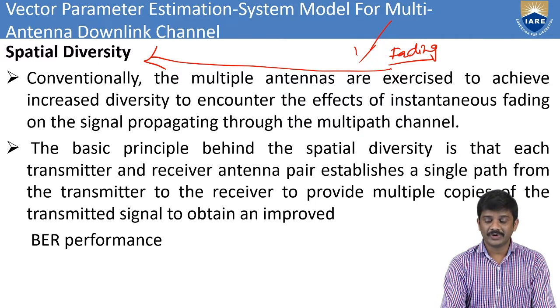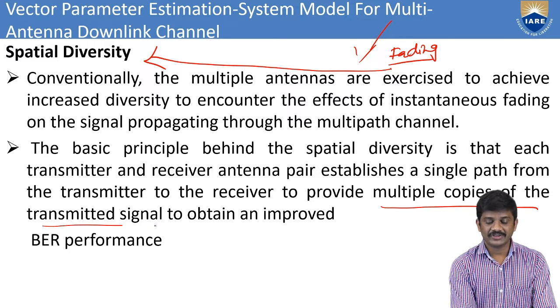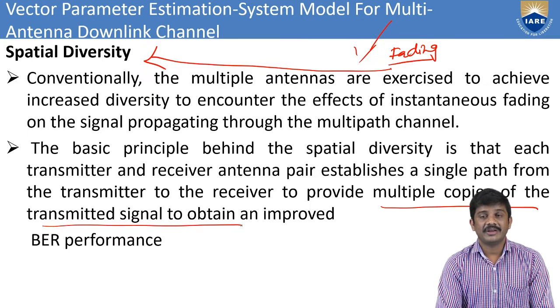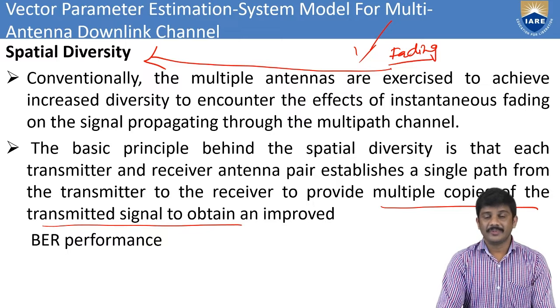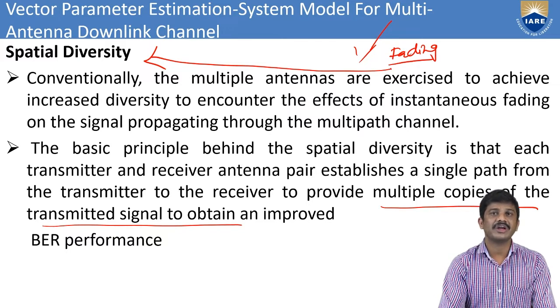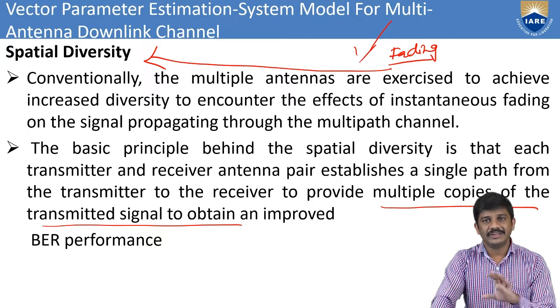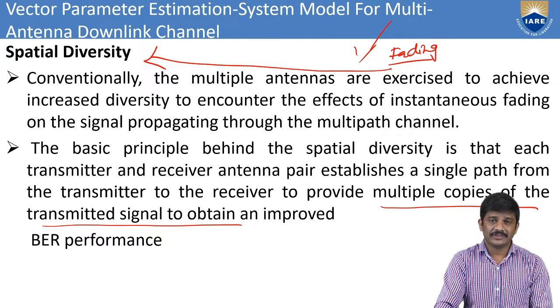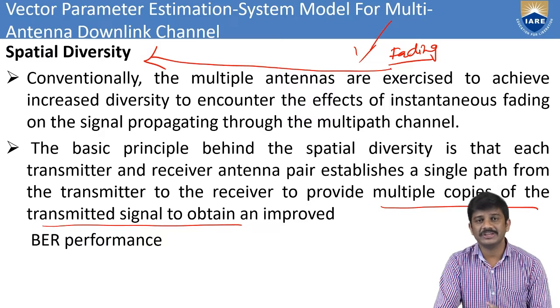It provides multiple copies of the transmitted signal to obtain improved BER, bit error rate, performance.